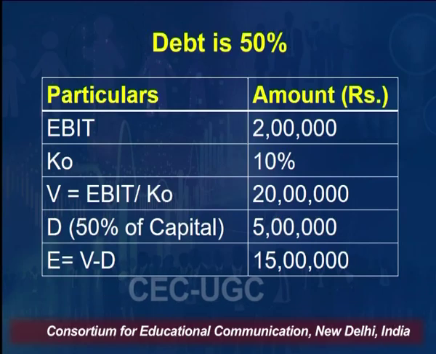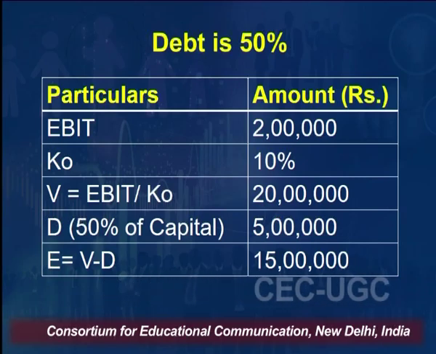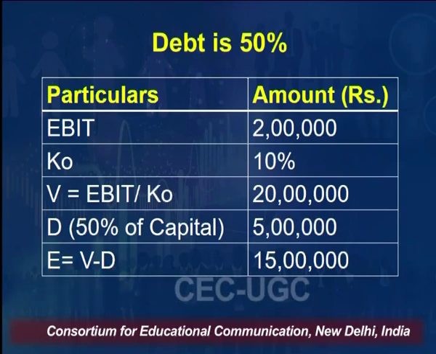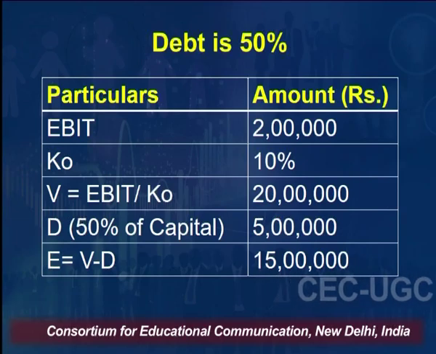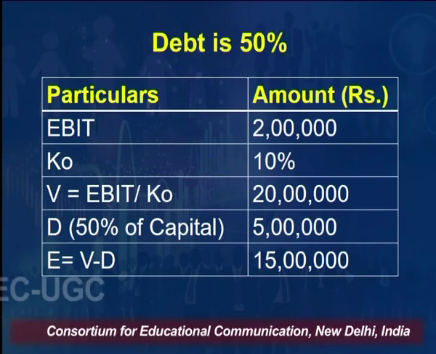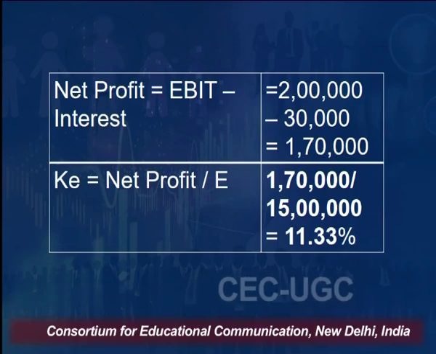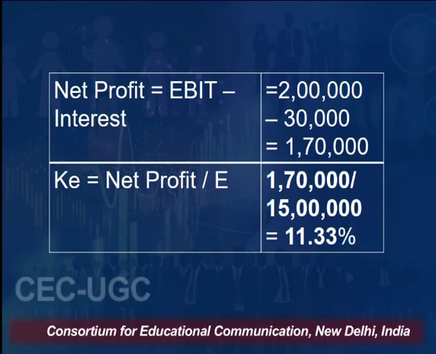Let us also see the third case, when the debt is increased further and now the debt is 50%. Now the value of debt D will become 5 lakh, everything else will remain the same. Value of equity will change to 15 lakh. Our net profit will become 2 lakh, EBIT, minus 30,000, which is 6% of 5 lakh, right.